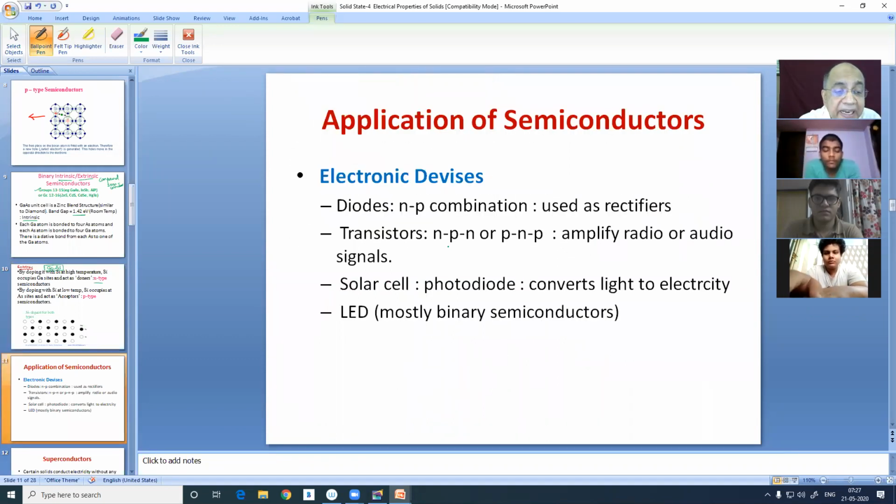Now we are ending this program. Application of semiconductors is beyond my comprehension. This is absolutely in the domain of electronics.